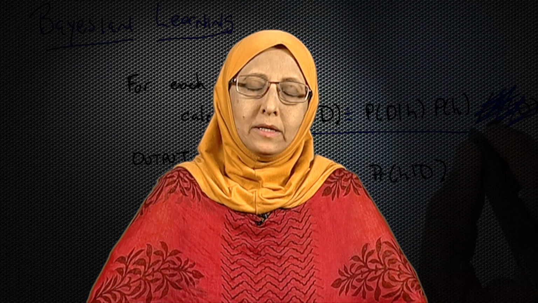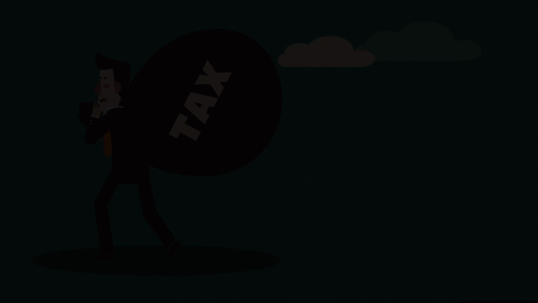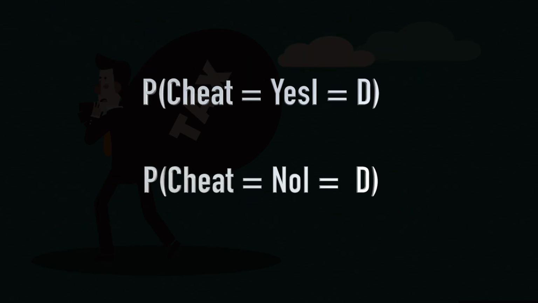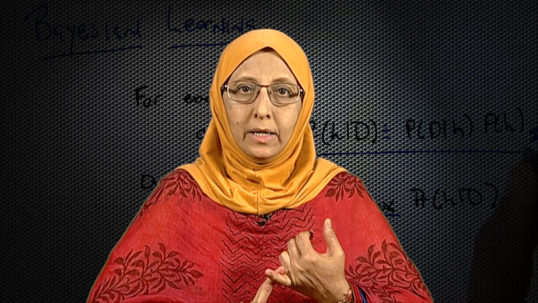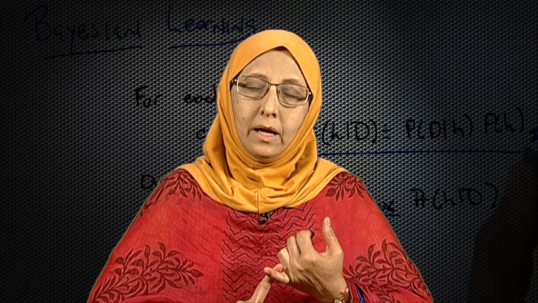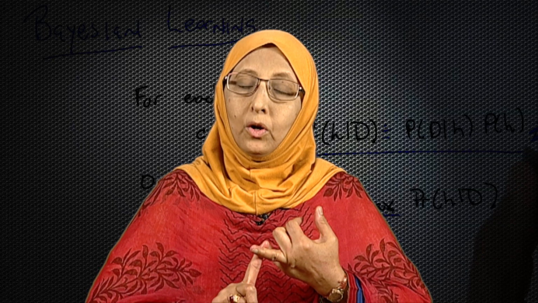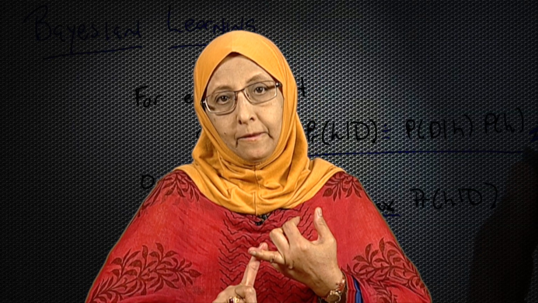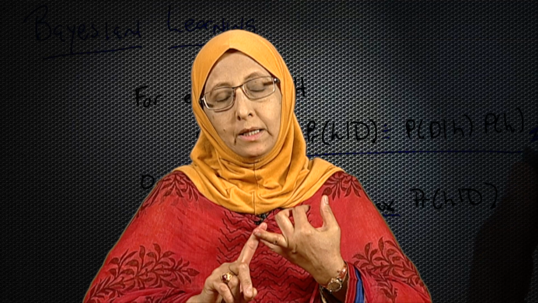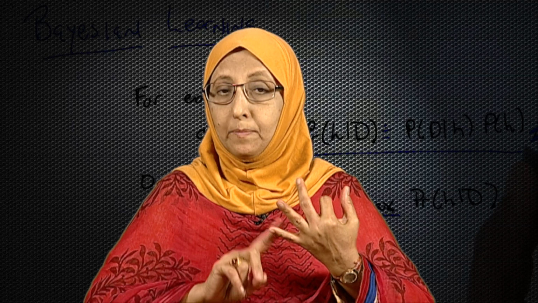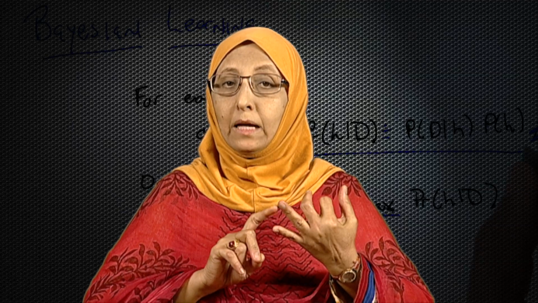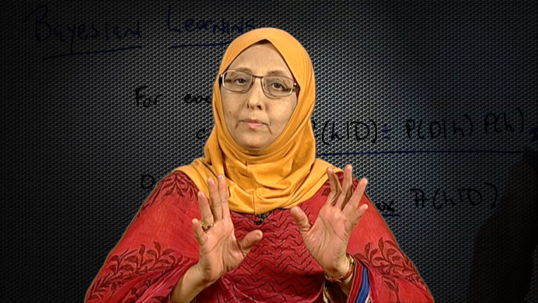Okay, we just saw the beautiful Bayes theorem. Now, we need to apply this Bayes theorem to solve our problem. We have two classes here. One is cheat is equal to yes, second is cheat is equal to no. We have to compute two different probabilities: one is probability cheat is equal to yes given the data instance, and two, probability cheat is equal to no given the data instance. If I compute these two probabilities and see which of the two is higher, or the maximum, we can say that that particular instance belongs to that particular class.